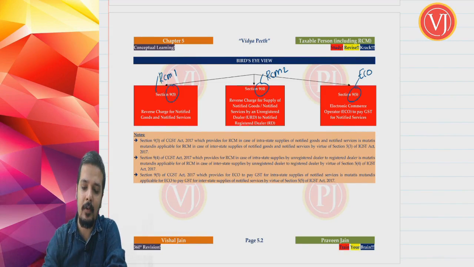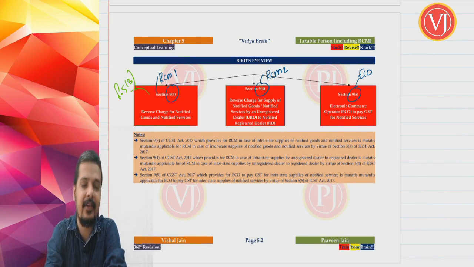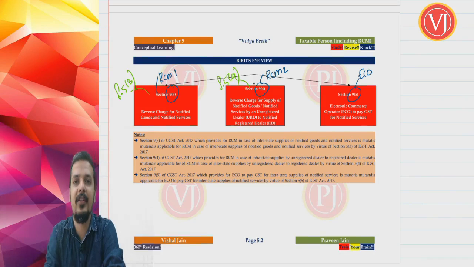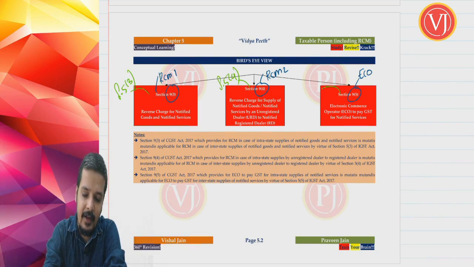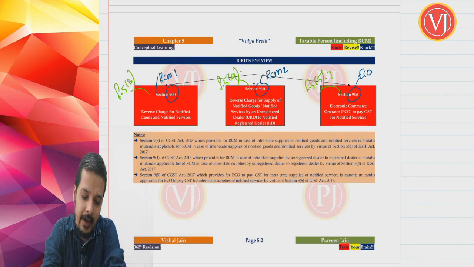If you want to know the corresponding provisions in your IGST Act, section 9.3 of the CGST Act is section 5.3 of the IGST Act. 9.4 of the CGST Act is similar to 5.4 of the IGST Act, and 9.5 of the CGST Act is reproduced in section 5.5 of your IGST Act.